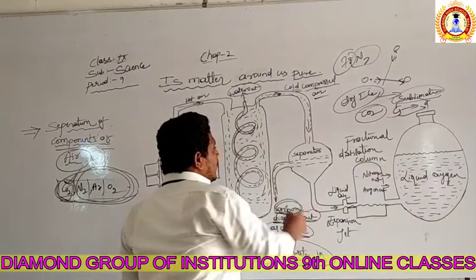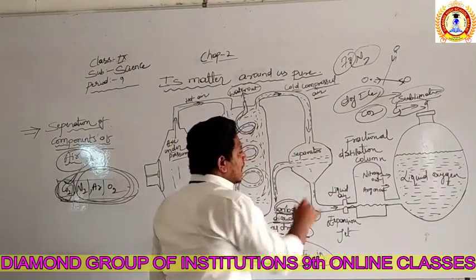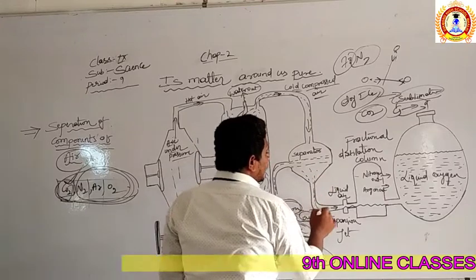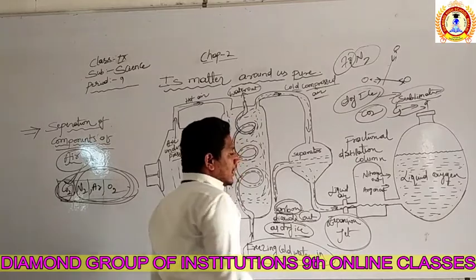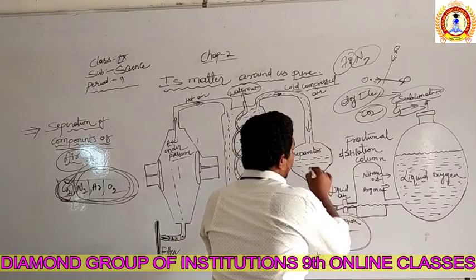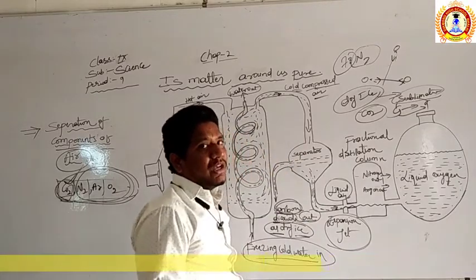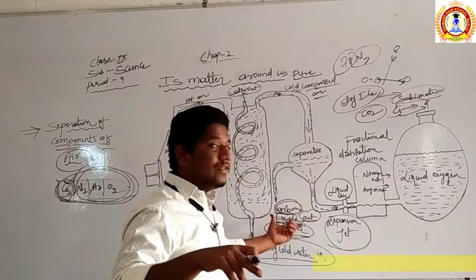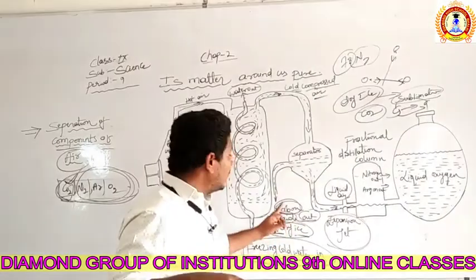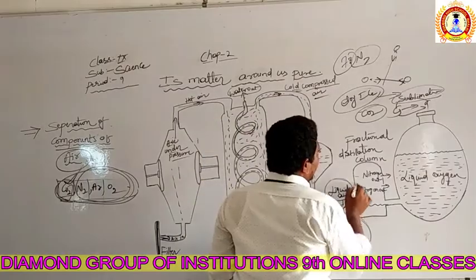Right? So now, with the carbon dioxide separated, the remaining mixture of the air enters this chamber. This is called the expansion jet. Right? Expansion jet, and which air is entering this chamber? That air is called liquid air because the compression changed the air into the liquid state. But only one component is not changed to liquid state, which is carbon dioxide, because it directly converts to the solid state. Now the liquid air enters this chamber.